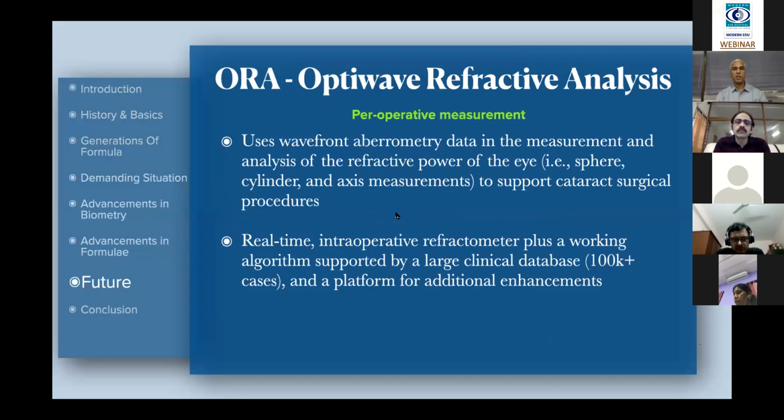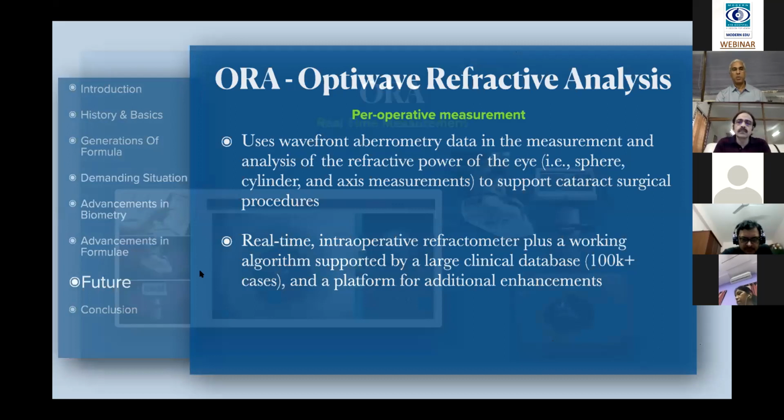The other, for the future, is ORA, the OptiWave refractive analyzer. This uses wavefront aberrometry data for measurement and analysis of the refractive power of the eye. That means it's real time, intraoperatively: after finishing the phaco, you fill the chamber and then you activate it, which is attached to the microscope. So it's a wavefront analyzer on the table. It generates the wavefront, and through that it will give you the power, including the astigmatism axis, to be inserted to get emmetropia.